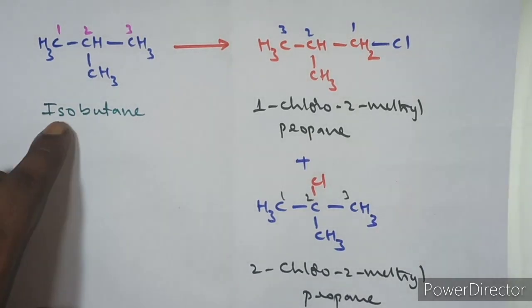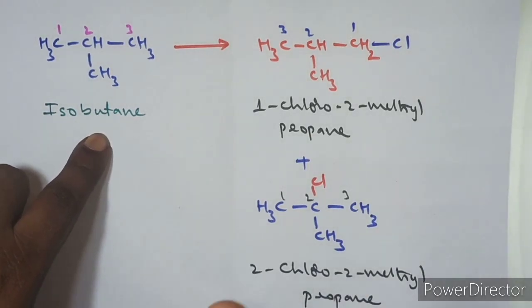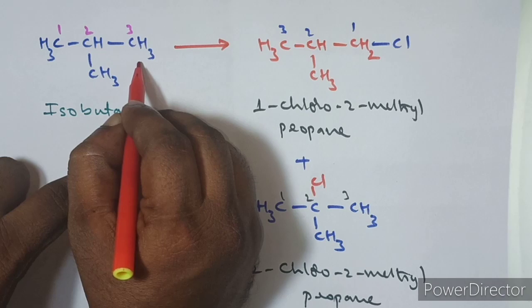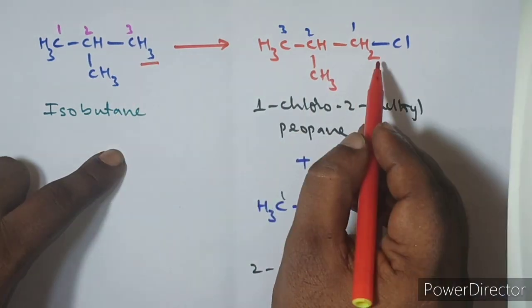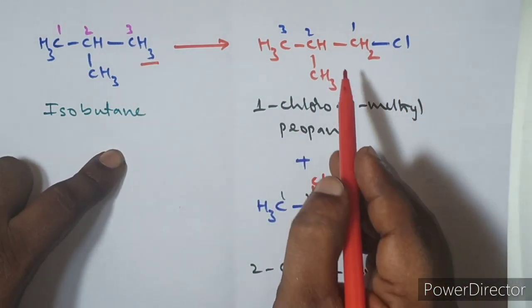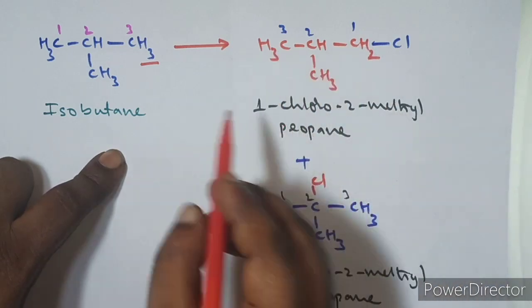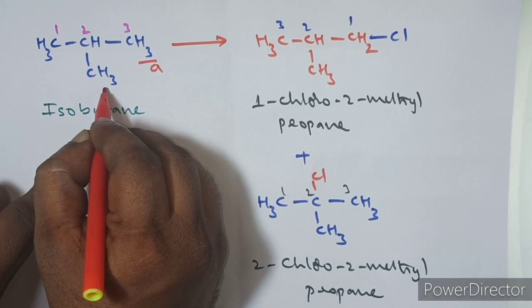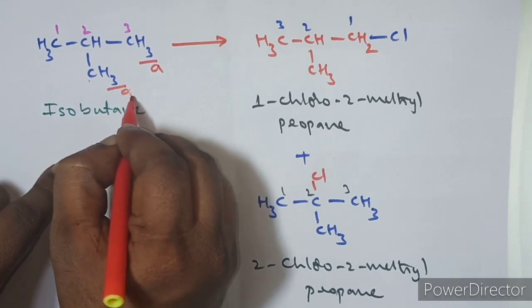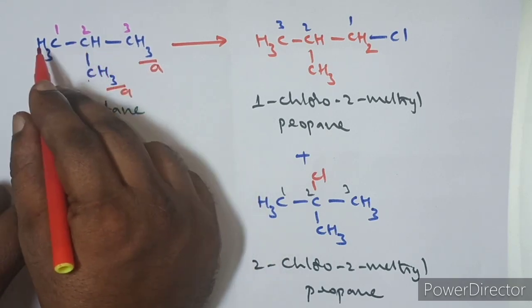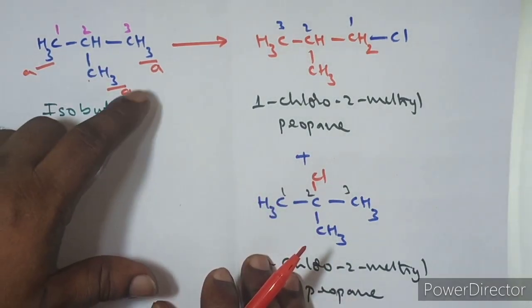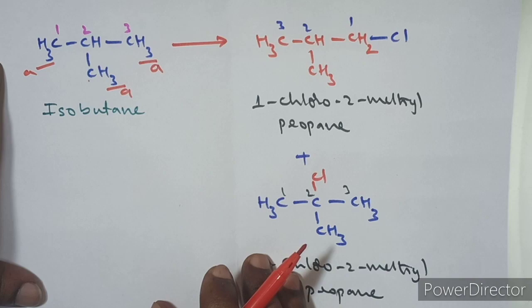Well, here see, this is isobutane. So how many types of hydrogens are there? Suppose, if you replace any one of the hydrogens from these 3 on this carbon, what will you get here? You are getting this product. This product is called 1-chloro-2-methylpropane. So all the 3 hydrogens are equivalent. In case you substitute the hydrogen from this carbon also, you will get the same product. Numbering will be from this side, 1-chloro-2-methylpropane. If you substitute the hydrogen from here also, you will get the same product. That means all the 9 hydrogens are one type, equivalent hydrogens.